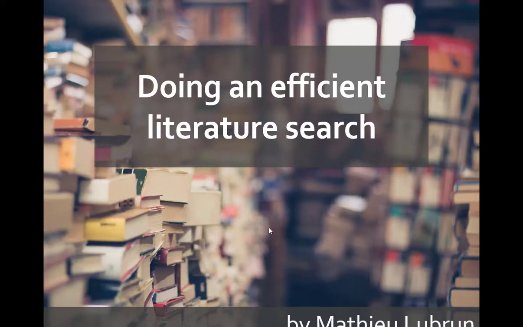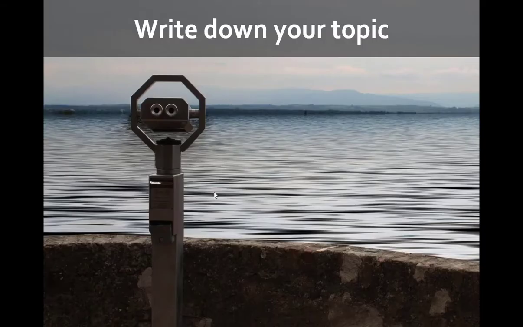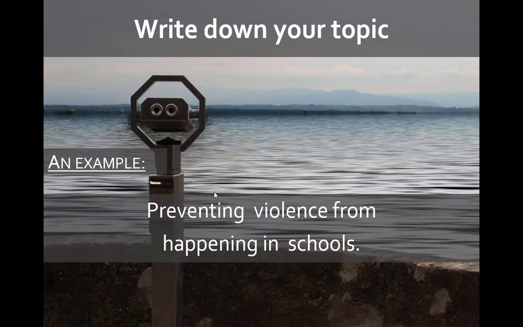Welcome to this presentation on Advanced Literature Search. To demonstrate how to do a complex literature search, we're going to use the subject preventing violence from happening in schools. The keywords for that search are preventing, violence, and schools.